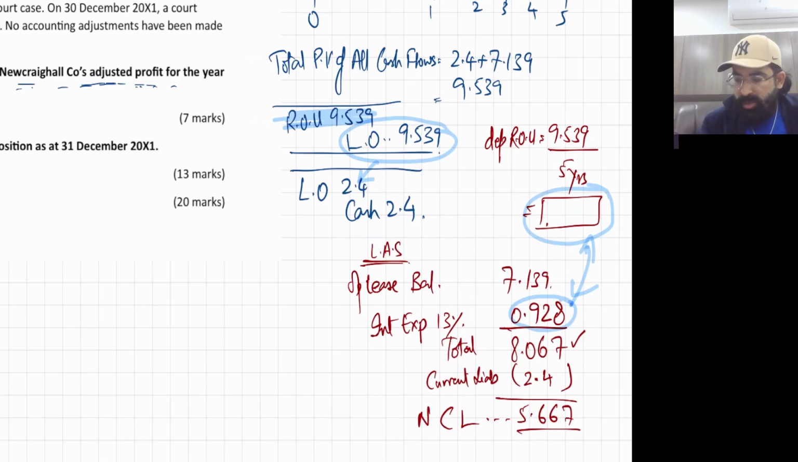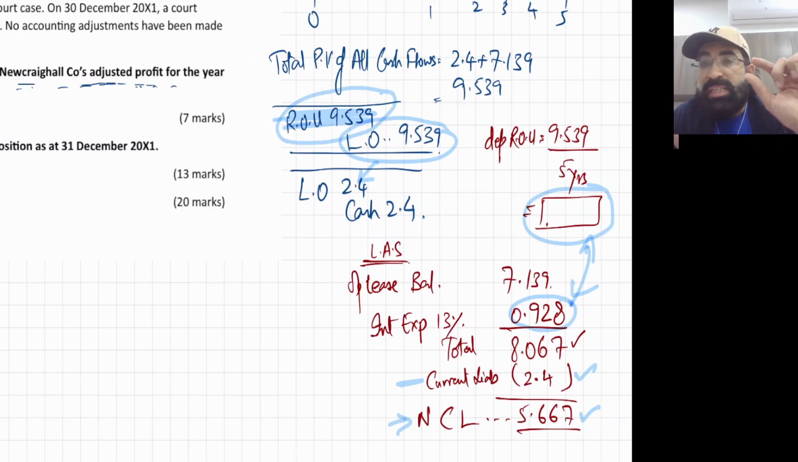Then this current liability and this non-current liability will go in the SOFP, right? And definitely this ROU after deducting 1 year depreciation will go in the SOFP. Very simple. This is routine IFRS 16.